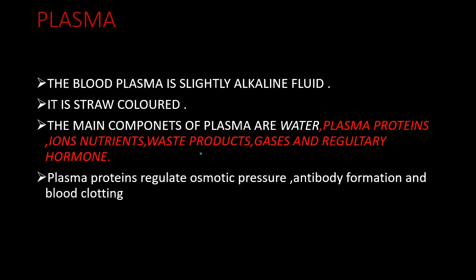Plasma. The plasma is slightly alkaline fluid. It is straw colored. The main components of plasma are water, plasma proteins, ions, nutrients, waste products, gases, and regulatory hormones. The plasma proteins regulate osmotic pressure, antibody formation, and blood clotting.